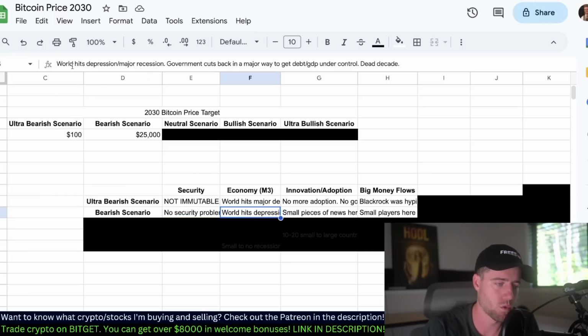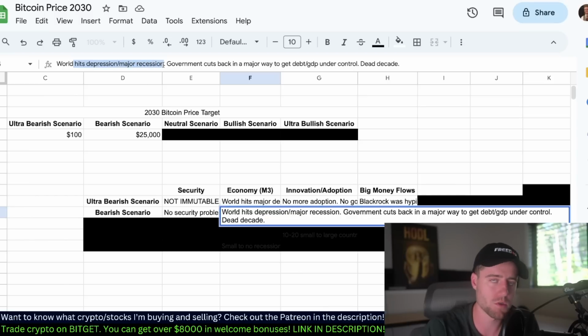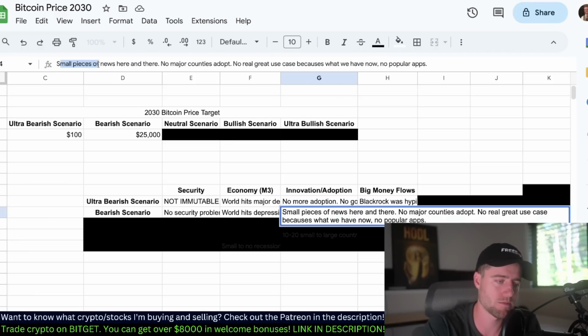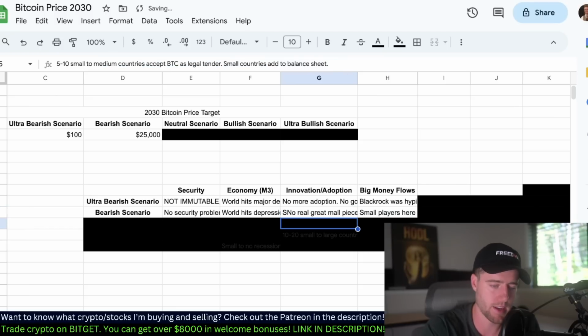Economy. World hits depression or major recession, something bad in the next few years. Government cuts back in a major way to get debt to GDP under control, basically a dead decade for all assets. So basically you can invest, but asset prices don't really go anywhere. Innovation and adoption, small piece of news here and there. No major countries adopt, no real great use case for anything different than we have now. No popular apps using blockchain, that kind of thing.